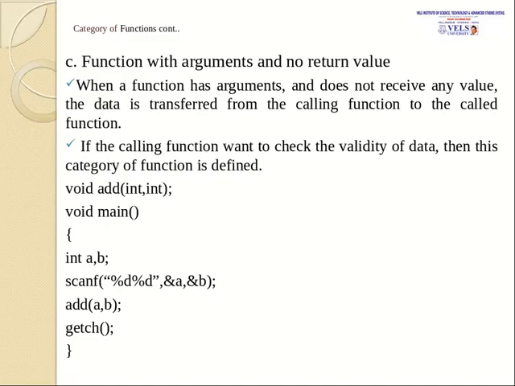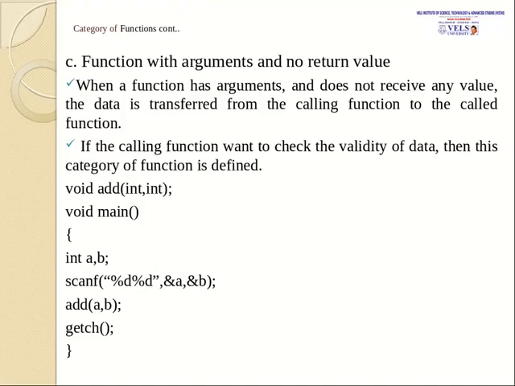This may be another category, when a function has arguments but it does not want to return any value to the main function, then we can use this type of function. If the calling function wants to check the validity of data, then this category of function is defined. For example, I have given you an example here. Here I have written a function called add. This is going to pass two parameters, integer and integer parameters.